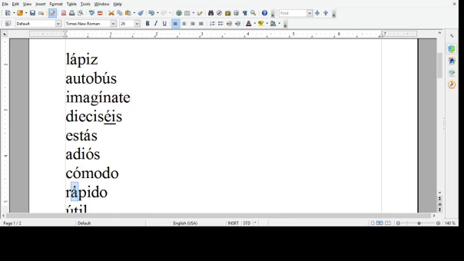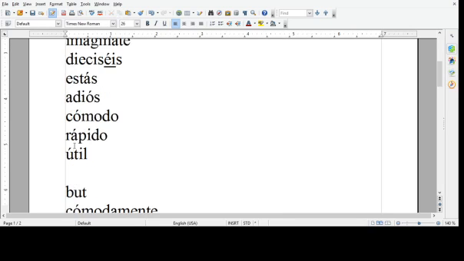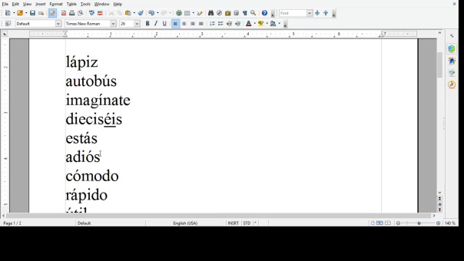Cómodo, rápido, and also útil bring us to an example of the one exception that we have. In general, if a word has an accent mark, it is stressed where that accent mark is written. No question, no confusion, no problems. Lápiz, never lápiz.